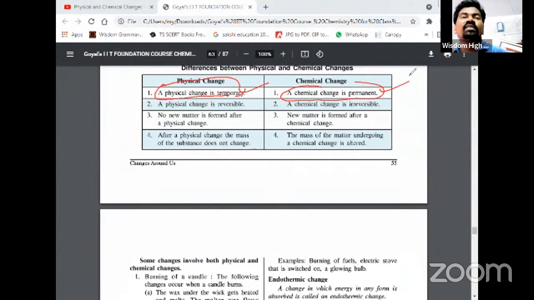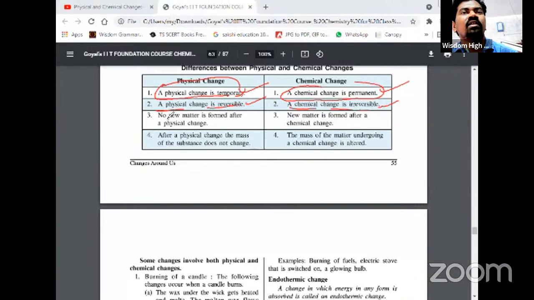Physical change is temporary means what? We can reverse back to the original substance by altering the conditions of temperature. Understand? Then a physical change is reversible actually. It is a reversible change, and a chemical change is irreversible. Chemical change is irreversible, and a physical change is reversible.